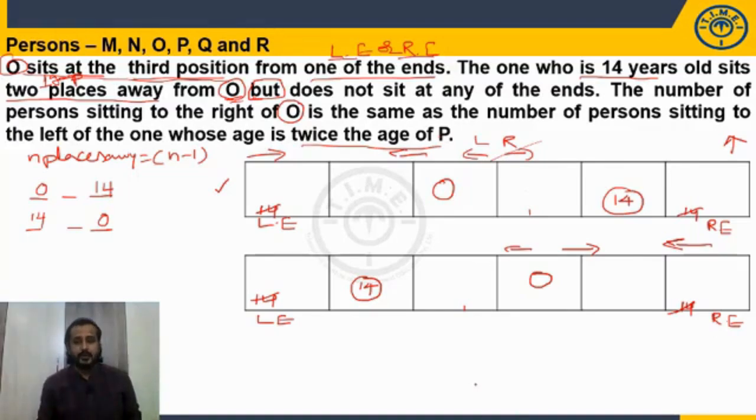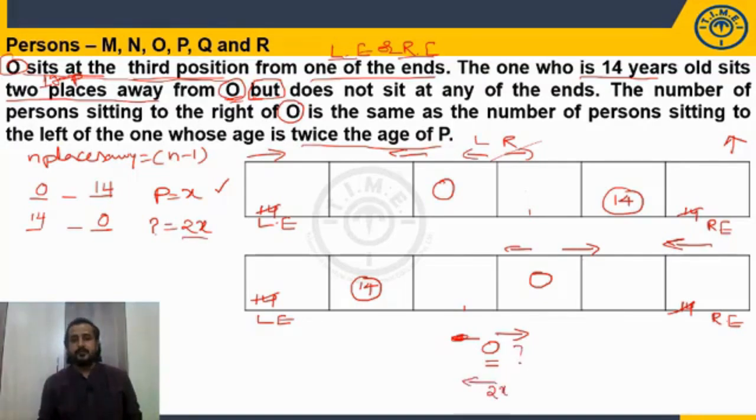Let's say age of P is X. So there is someone else whose age is 2x, this person we are talking about. So right of O is the same as the left of the person whose age is 2x.